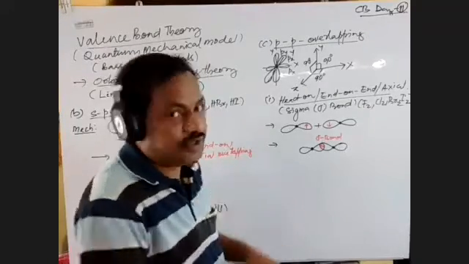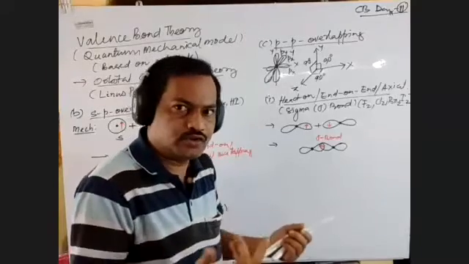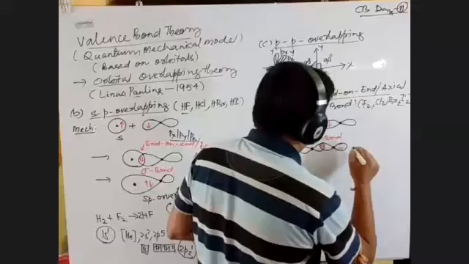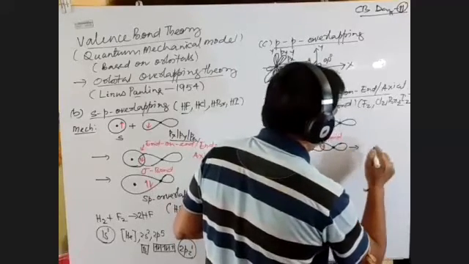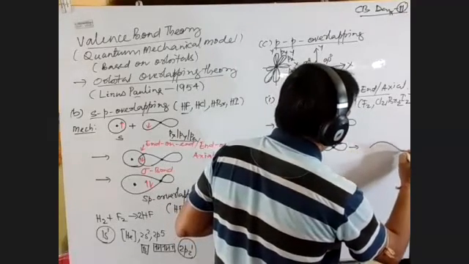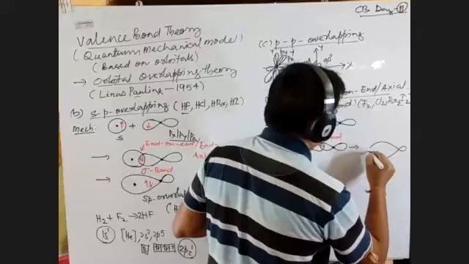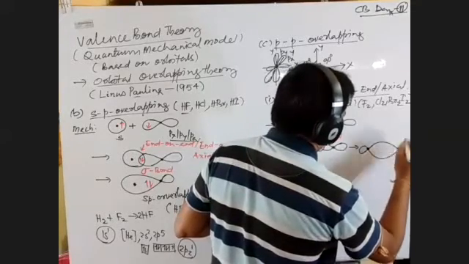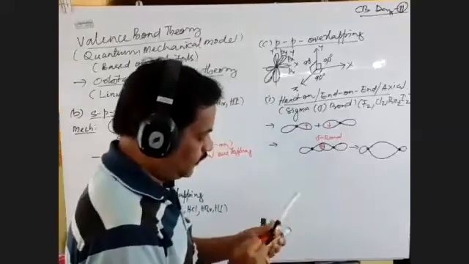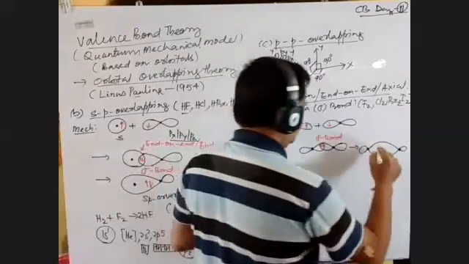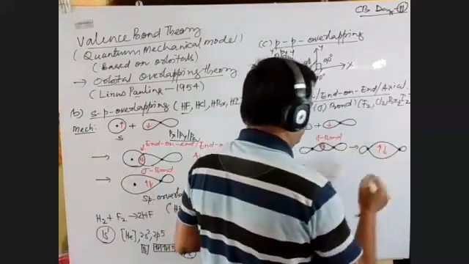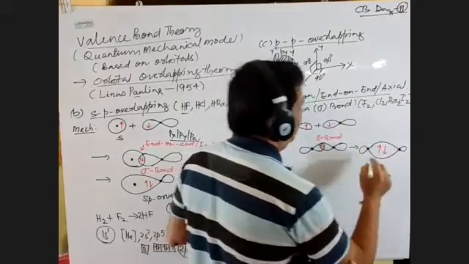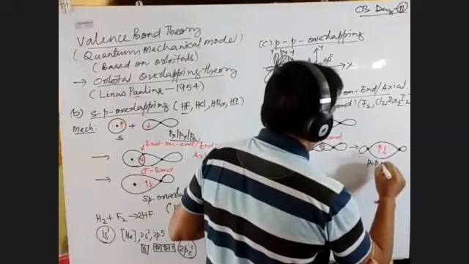As both are eating each other, both stomachs will bulge, so we represent it in the picture like this. This is called PP overlapping, which is found in the case of fluorine, chlorine, bromine, and iodine.